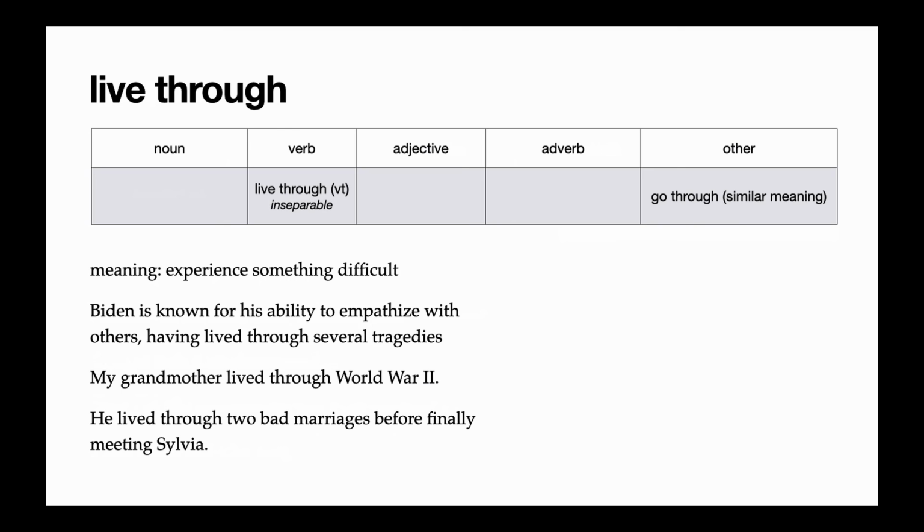The second example says my grandmother lived through World War II. And the last example says he lived through 2 bad marriages before finally meeting Sylvia. So in all these examples, someone lived through a bad experience.